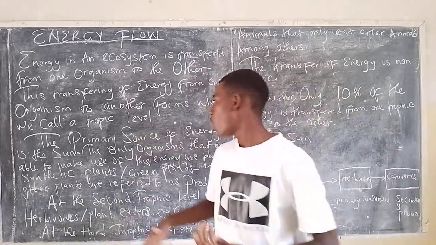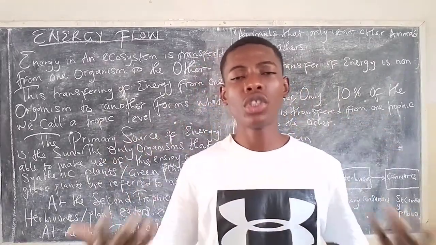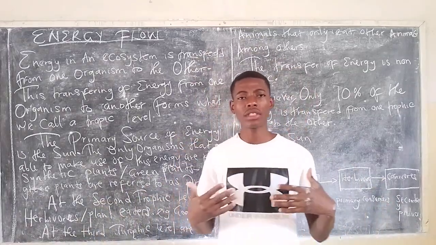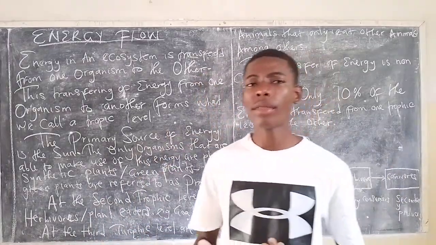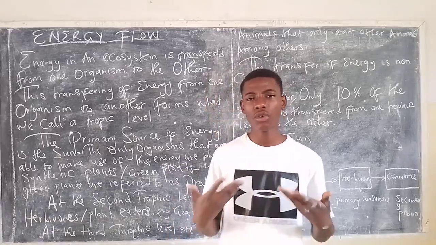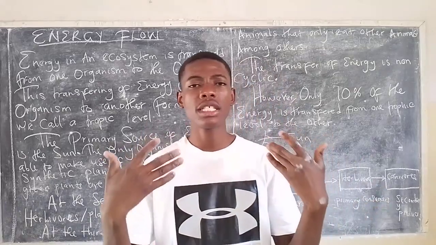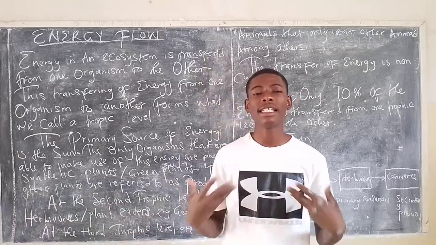For example, we might have the producers. Being the producers, they are the first, and they form the first trophic level. Away from that, there is the next trophic level, which is inhabited by what we call the herbivores, or the plant eaters.